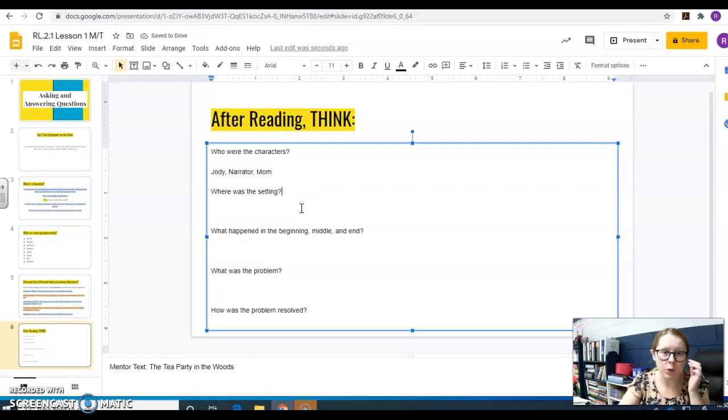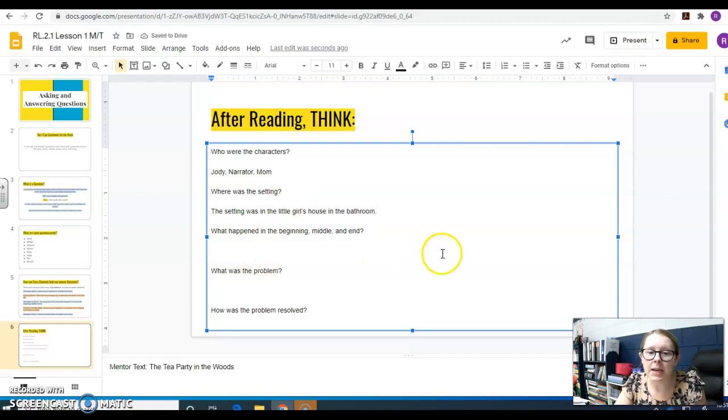Where was the setting? So where did the story take place? Where did the story happen? And if you're watching this with somebody, you can pause it and tell them your answer, or you can just say it out loud. If you said their house, you are completely right. So the setting was in the narrator's or the little girl's house. And she cut the hair in the bathroom.